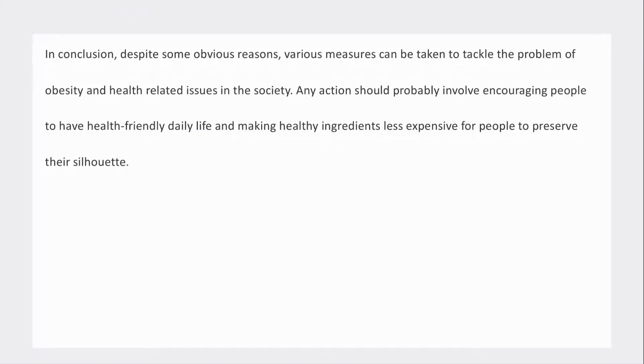In conclusion, despite some obvious reasons, various measures can be taken to tackle the problem of obesity and health-related issues in the society. Any action should probably involve encouraging people to have health-friendly daily life and making healthy ingredients less expensive for people to preserve their silhouette. Okay, so as I was reading that sentence, I was thinking, this sentence is really good. What a great, and then for people to preserve their silhouette.